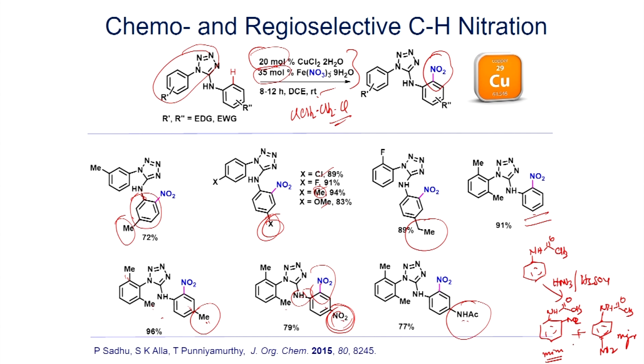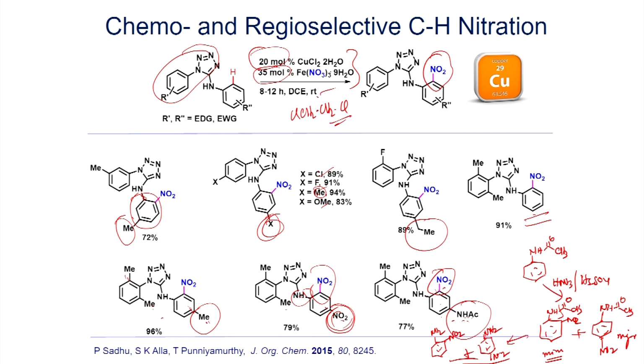So, you will always get a mixture of compounds. After the reaction, we try to remove this group by hydrolysis. But here you can see, in this substrate particularly, you can selectively introduce the nitro group at the meta position with respect to that, and with respect to this at the ortho position. So, you can carry out the reaction.